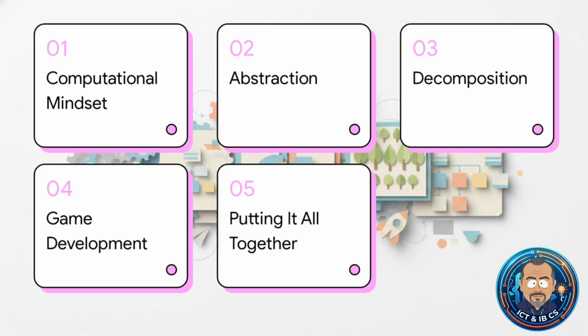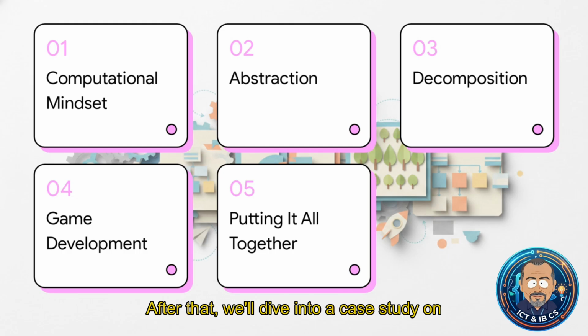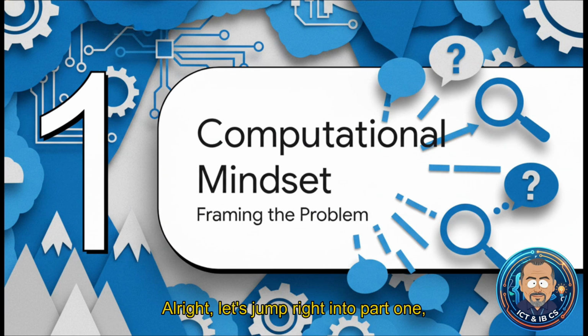To get there, here's our roadmap for today. We're going to hit 5 key areas. First, the computational mindset. Then, abstraction, followed by decomposition. After that, we'll dive into a case study on game development, and finally, putting it all together. All right, let's jump right into part 1, the computational mindset.